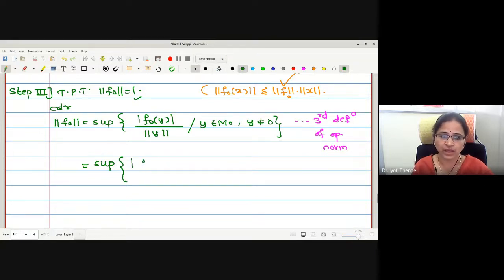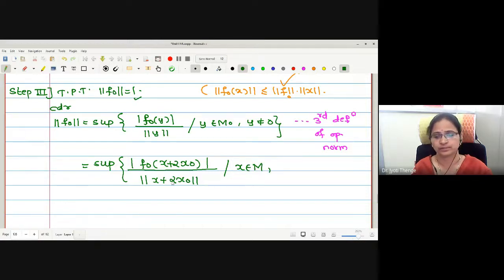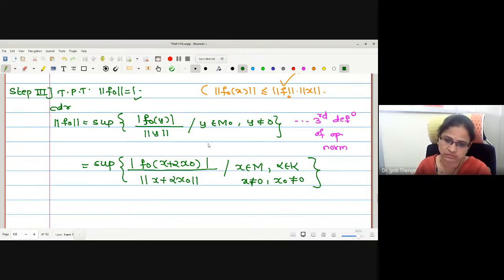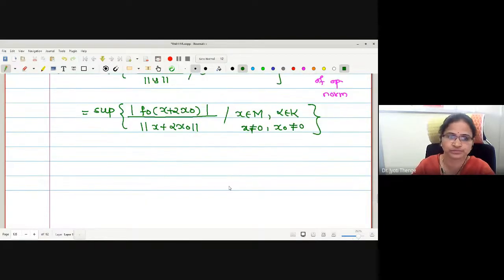Let me write y as a linear combination of x and x naught in the modulus. In the denominator also I will write the same. No doubt, x is in M, and alpha is a scalar. Here x and x naught both should not be 0, because if both are 0, what will be my denominator? y non-zero ensures that x and x naught are non-zero.